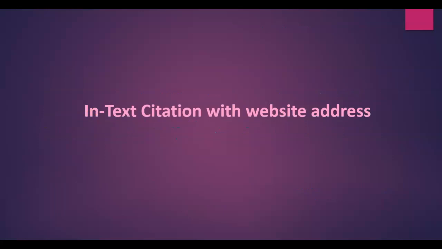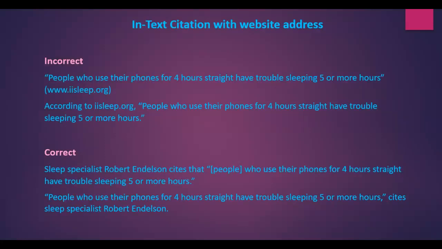The next type of in-text citation error is when we have an in-text citation with a website address. In this particular example, we have a quote followed by parentheses and the website address, or we start the quote and we only indicate the website address. What we're supposed to do is include a signal phrase. Remember again that for the quote, we must look at the author's name, and then we want to state the author's credentials. We want to include a verb of attribution and some sort of transition word.